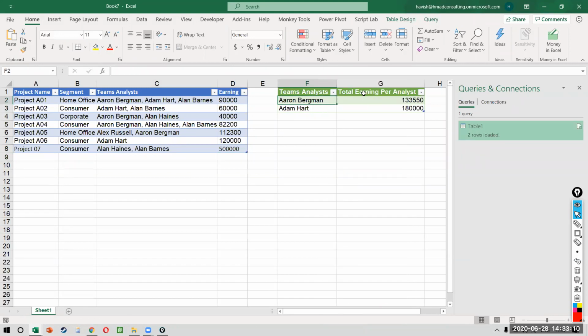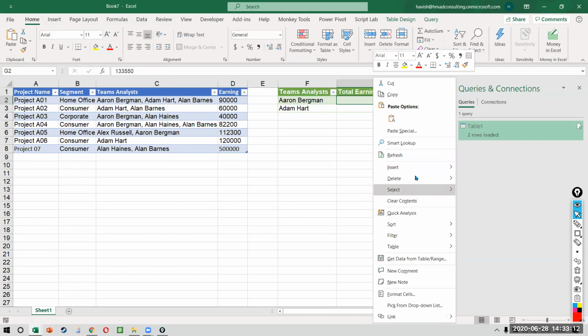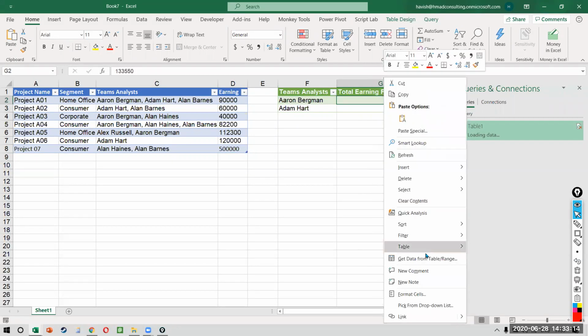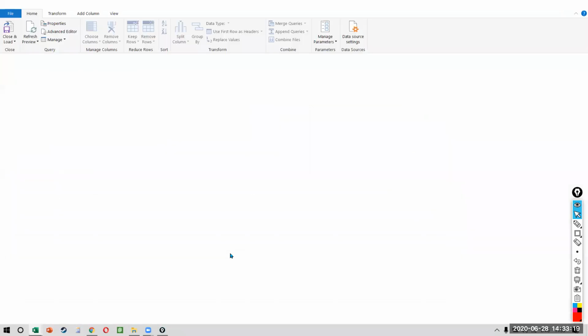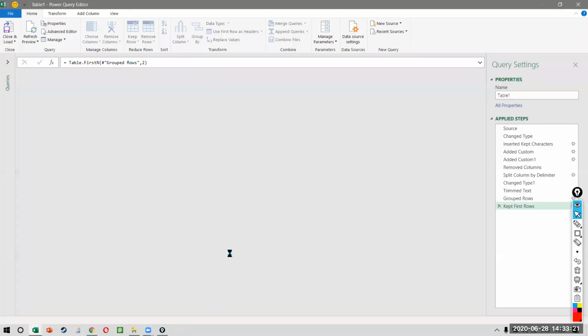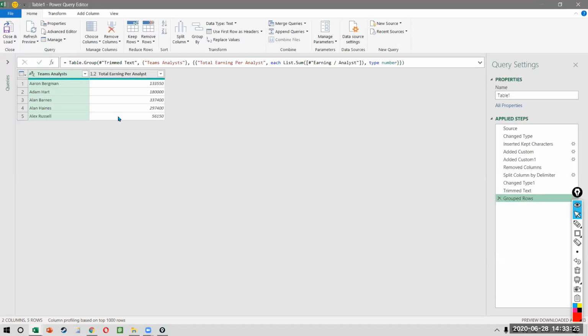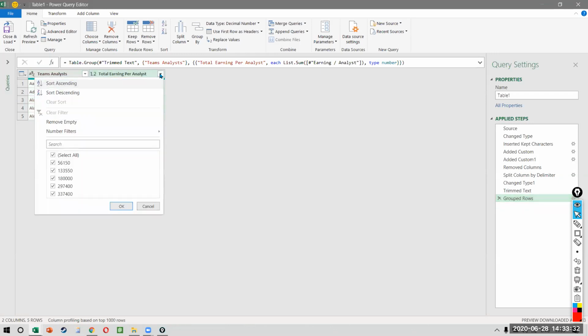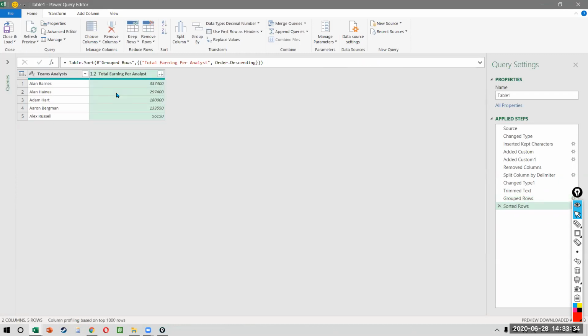Oh no, I made a mistake. I'm so sorry. Not a mistake, but I left out one step. So I'm happy that I did the second part of the example. See, the problem is, we selected the first 2 rows, but it doesn't make sense to select the first 2 rows because we don't want to select the first 2 names, right? We first want to sort the data, largest to smallest, and then we want to select the first 2, right? So sorry about that. I forgot that one tiny step.